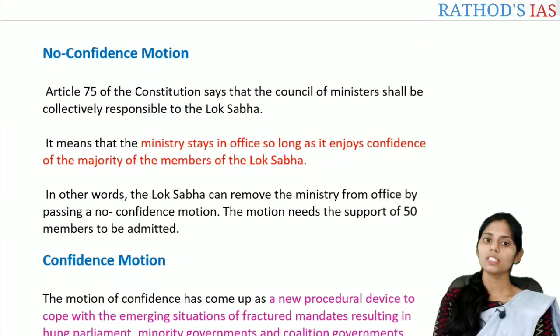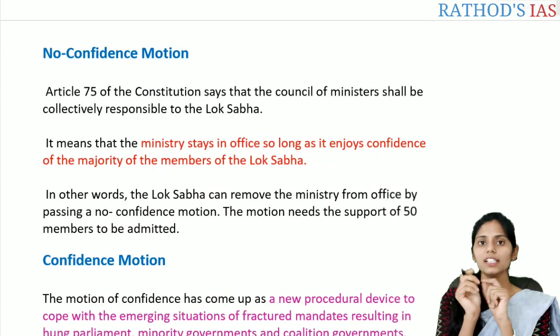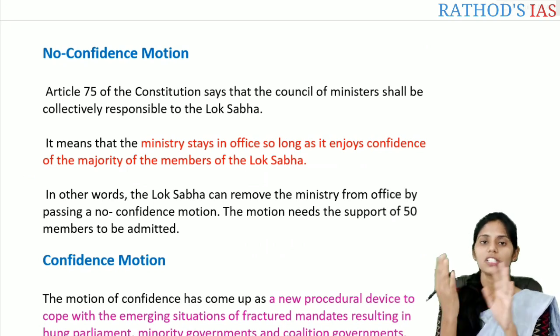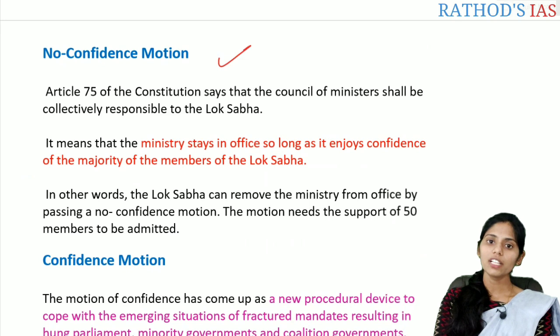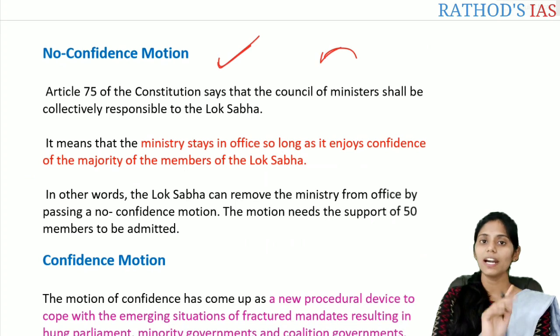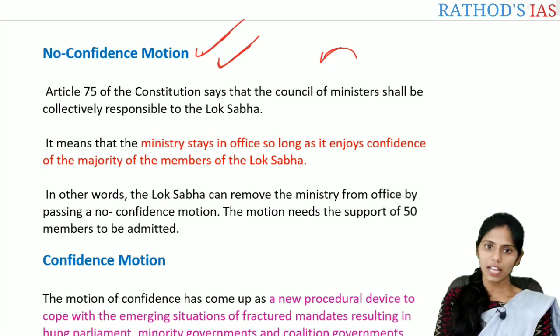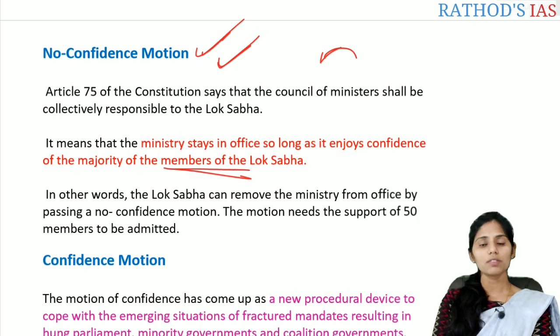So let us see the no confidence motion. If you see the important article, that is Article 75 of the Indian Constitution, it says the Council of Ministers shall be collectively responsible to the Lok Sabha. It means whenever a no confidence motion is passed, it is against the whole Council of Ministers but not against an individual minister. And this no confidence motion can be passed only in the Lok Sabha but not in the Rajya Sabha. Whenever this no confidence motion is passed in the Lok Sabha, then the government should resign. Okay. So this is about some of the important things regarding the no confidence motion.